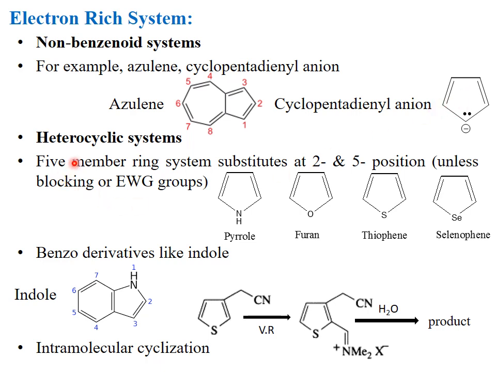See this one, substituted thiophene, when it is treated with Vilsmeier reagent, then the iminium salt is introduced to the 2 position of the thiophene, which upon hydrolysis gives the formyl product, the 2-formyl thiophene product.